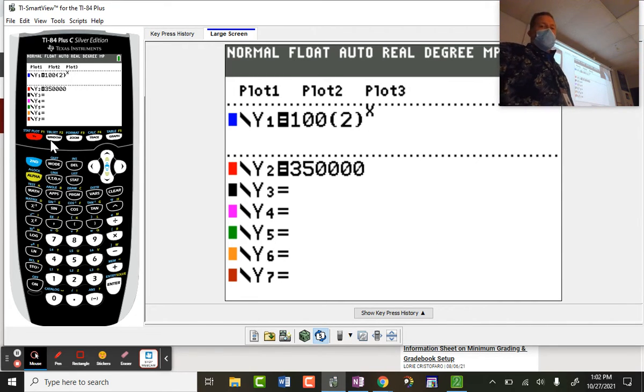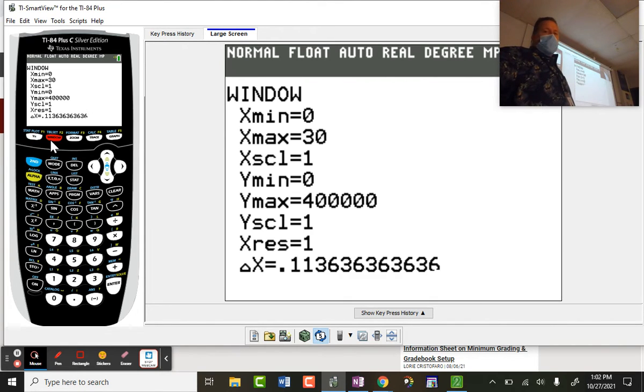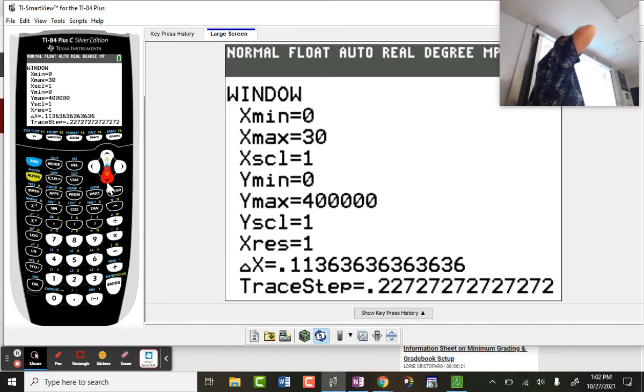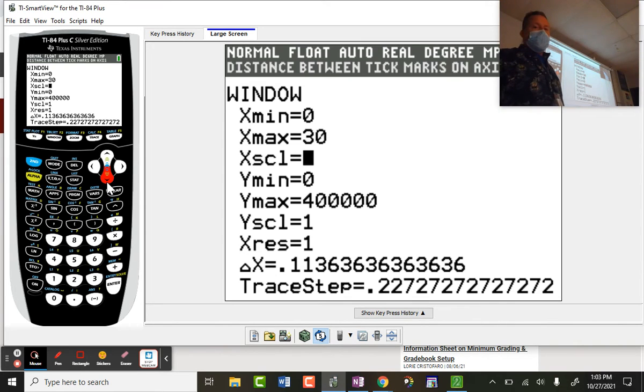Okay, before you go to graphing this, one more talk about the window. So understand what x is. X is the time in hours. It doubled every hour. And I have to guess, how many hours could this take? How long could it possibly take? Well, it could take 30 hours. What if it's more than that? Then I'll have to go back to this window and change the hours. You have to be able to go back and change the window.